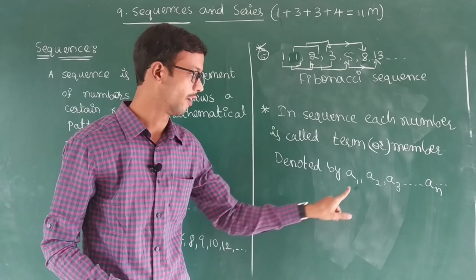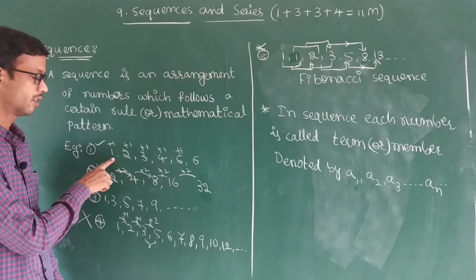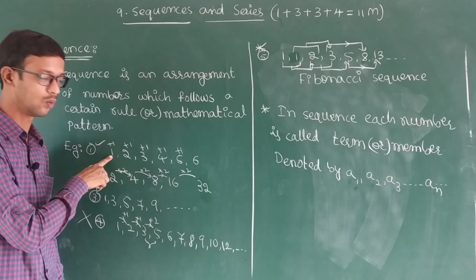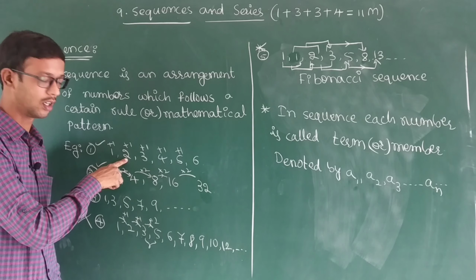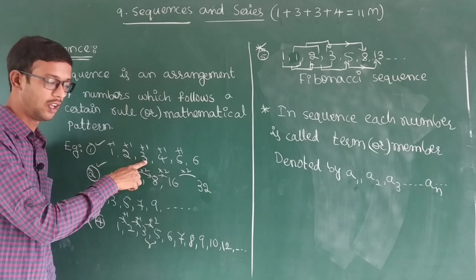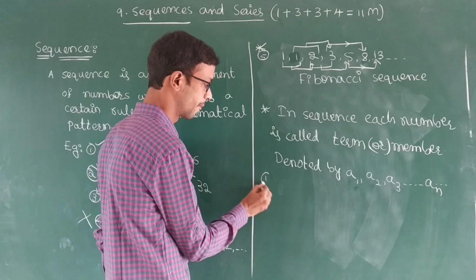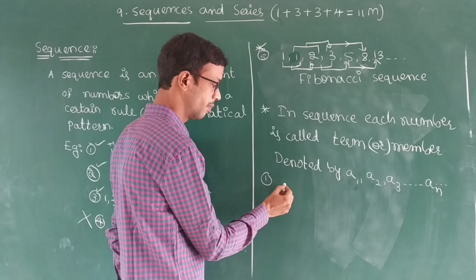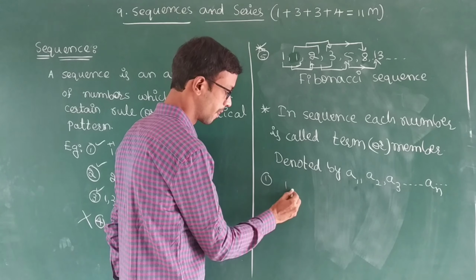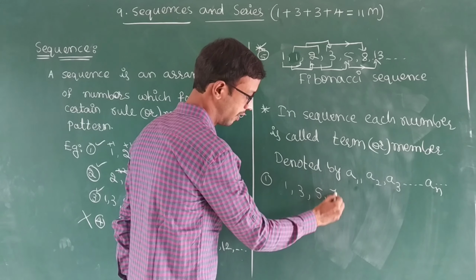You can observe here, what is the first term in this sequence? First term is 1, second term is 1, third term is 2, fourth term is 3. That is nothing but... one example I write here. Example: 1, 3, 5, 7.